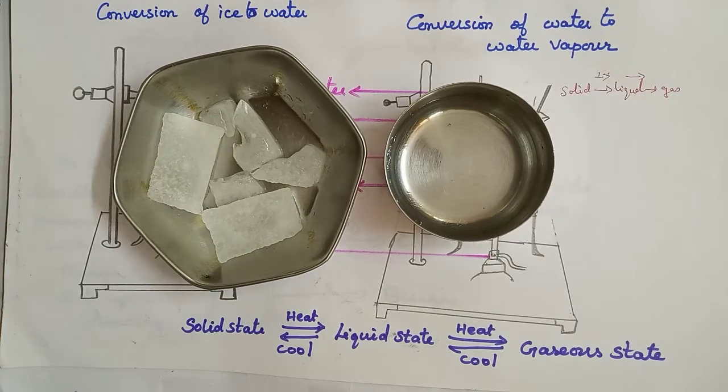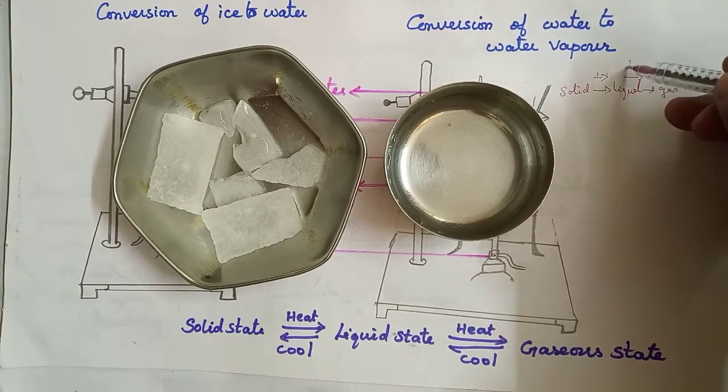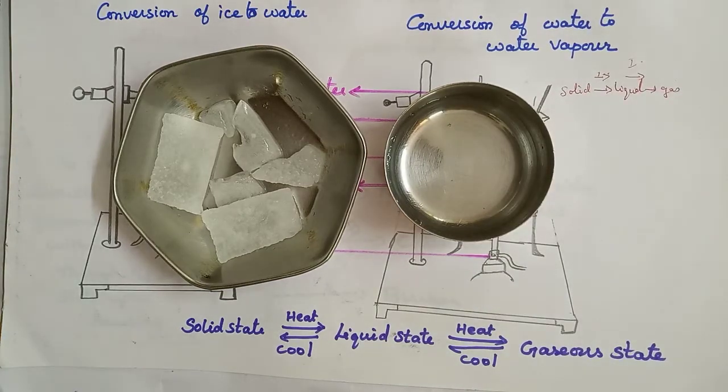How? From here to here, here to here, the interparticle spacing is getting increased.